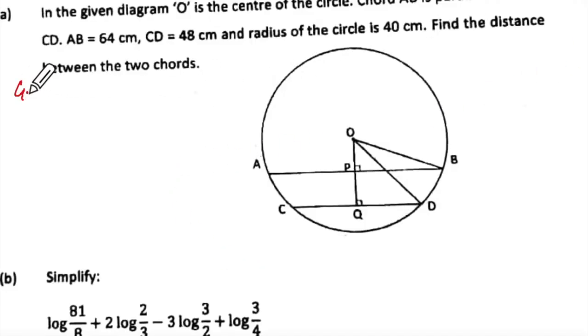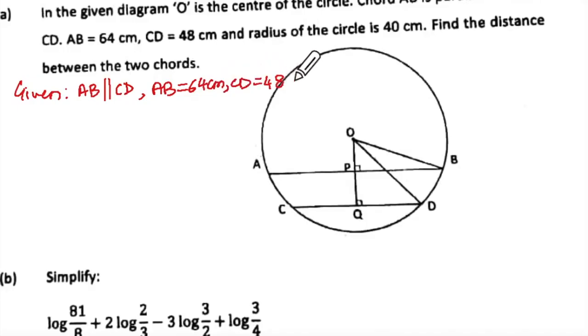What will you write in given? AB parallel to CD. AB equal to 64 centimeter. CD equal to 48 centimeter. Radius equal to 40 centimeter. And they say find the distance between the two chords.